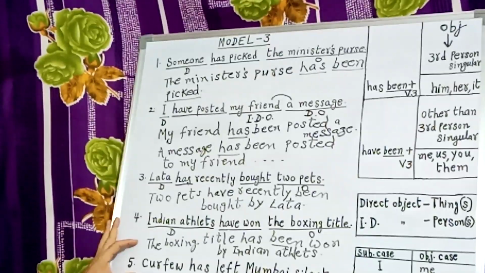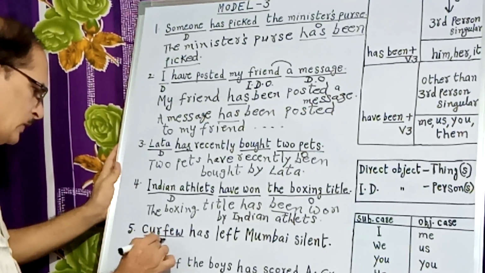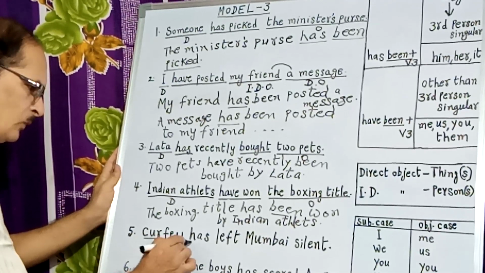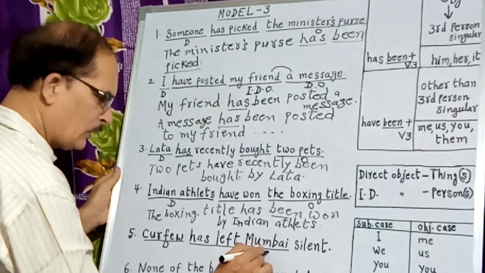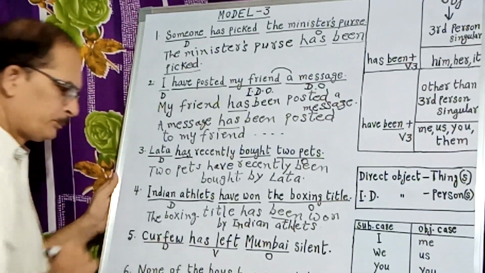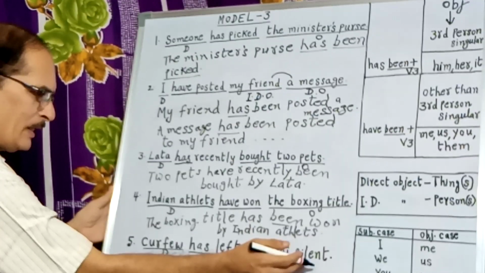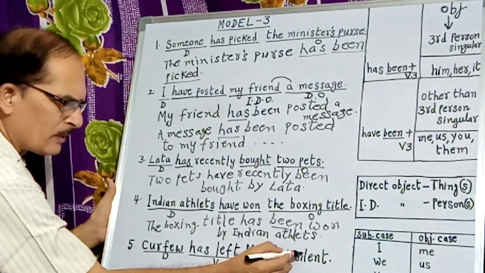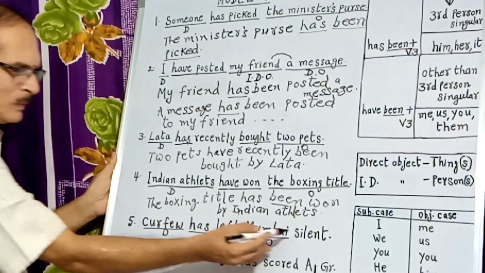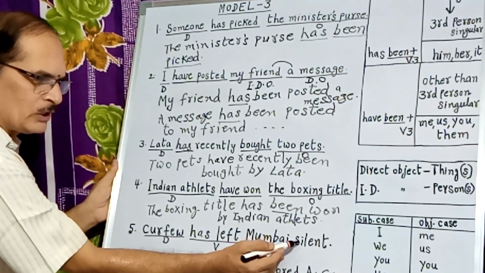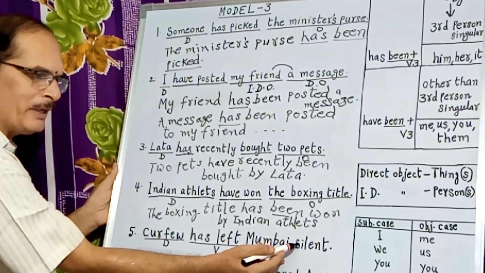Next one. Curfew has left Mumbai silent. This is a different sentence. Curfew, this is the subject as well as the doer. Has left what? Mumbai. That is the object. Silent. Silent is an adjective, and it describes how Mumbai is. It is an object complement adjective. This is the object, this is the complement, because this is qualifying this object. That's why this is an object complement adjective.